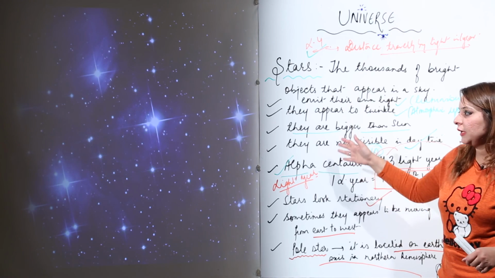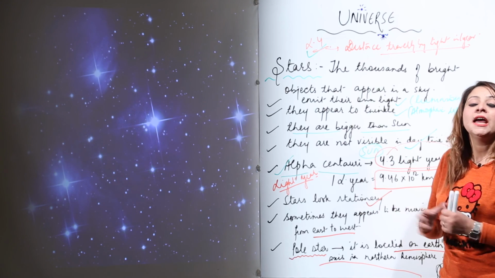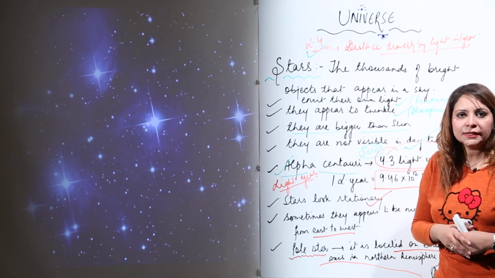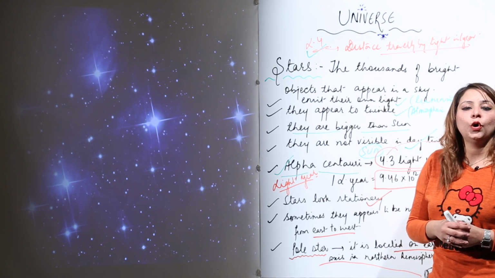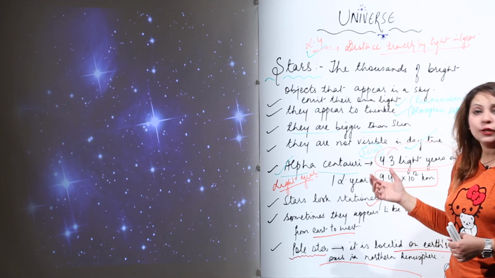So now this is all about the star. Now we are going to start with the solar system, in which we are going to discuss all planets including the sun, because the solar system has a sun and all the 9 planets revolving around it. So we are going to discuss that.